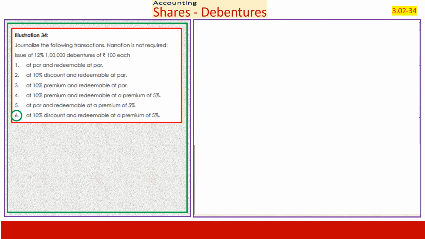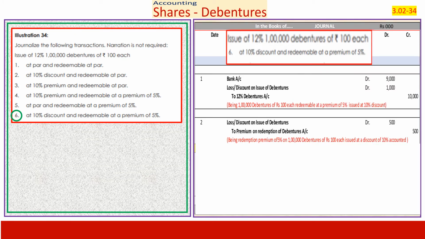Go to case number 6. At 10% discount, it's simple. We issue at a discount, we book a loss in the first entry: bank account 9,000, discount on issue 1,000, to debenture account 10,000. Then redeemable at a premium of 5%.